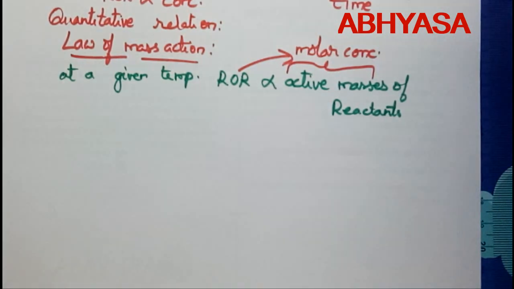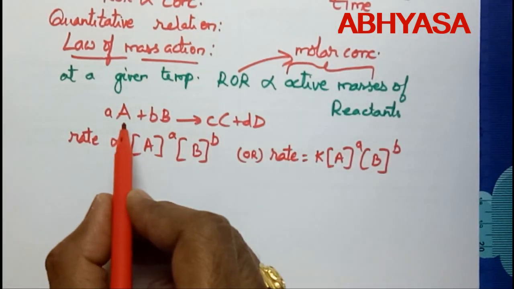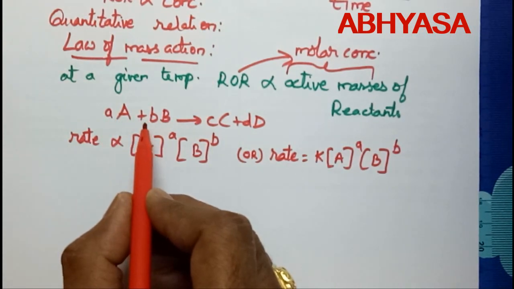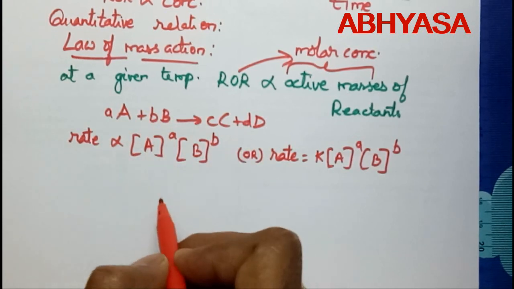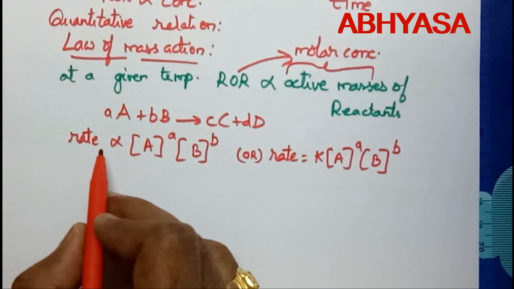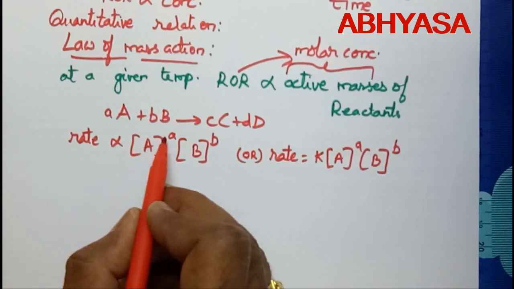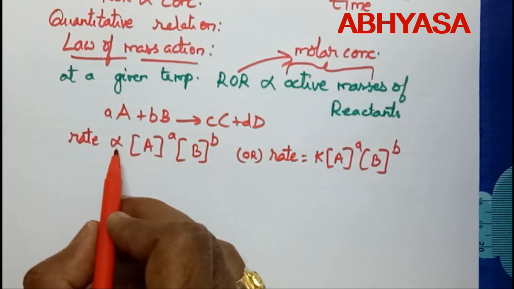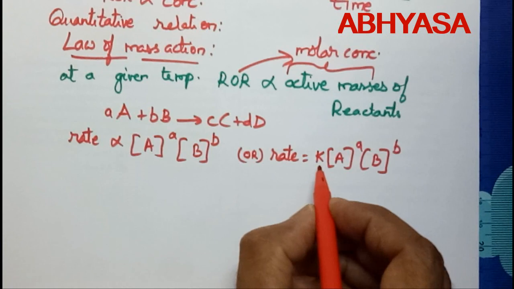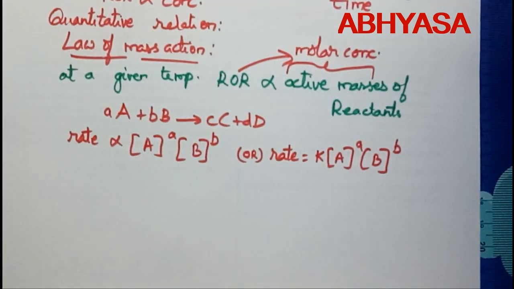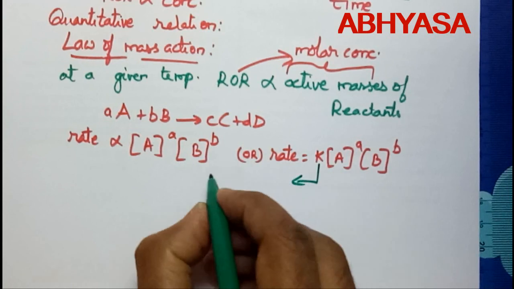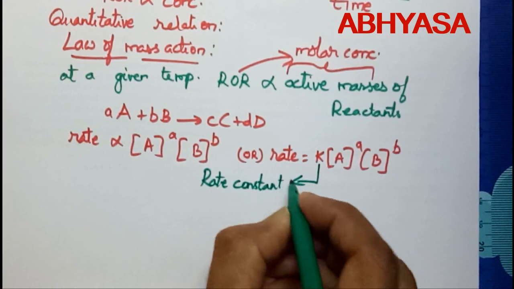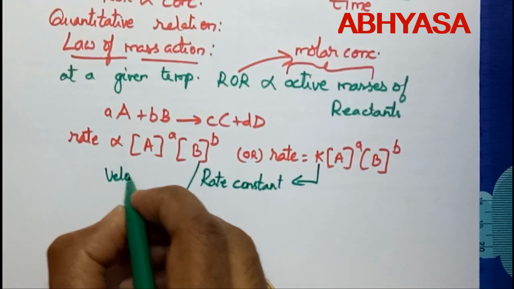Suppose we consider this general reaction where a moles of capital A react with b moles of capital B to form products. So the rate of reaction is directly proportional to concentration of A to the power of a into B to the power of b. When we remove this proportionality, we get a constant which is nothing but K. So K is the proportionality constant here, which we call the rate constant, or this is also called the velocity constant.